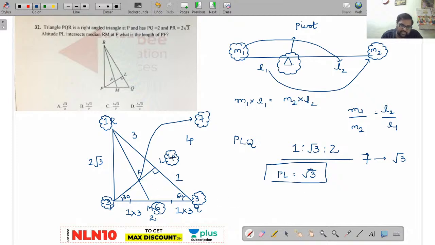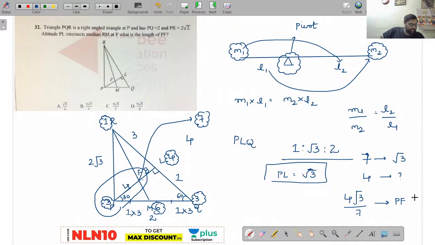Now see here, if this is 4 here, the length has to be 4 here. If the mass is 3 here, the length has to be 3 here. Now the question asked is, you are asked to find out the PF value, meaning 4 parts value. So your answer will be 4 root 3 by 7. Over. This is your answer. So using mass point geometry, solving the question will be very, very easy.